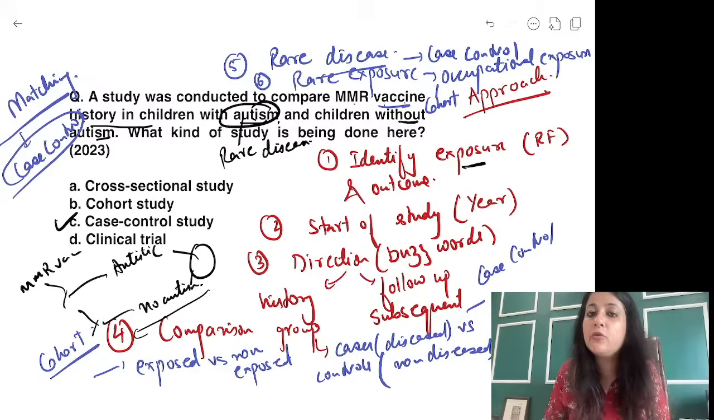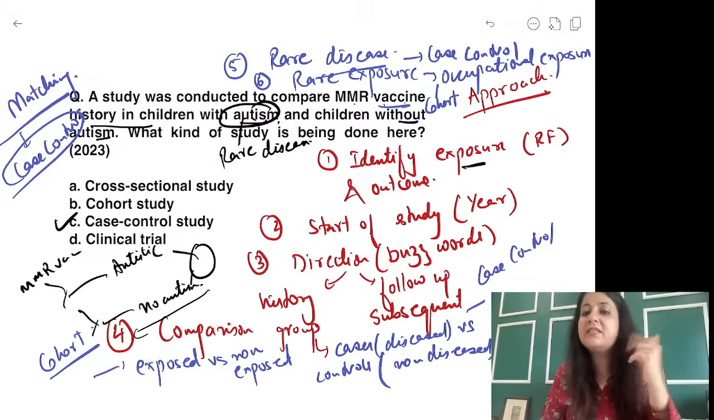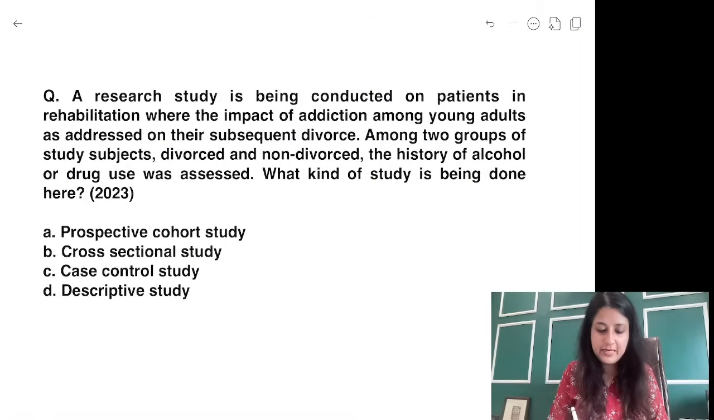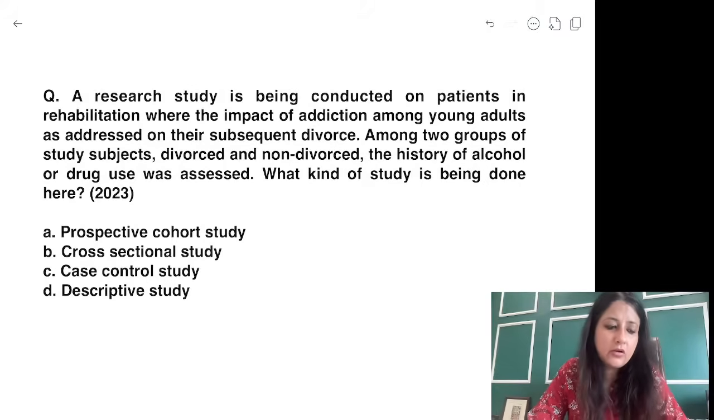Everybody, let me take you to one more question. So here you have to make out that it is a rare disease and your comparison group is diseased and non-diseased. Chalo, try to do this one, everybody. Okay, can anyone tell me the answer to this one? Chalo, can anyone tell me the answer to this one, guys?